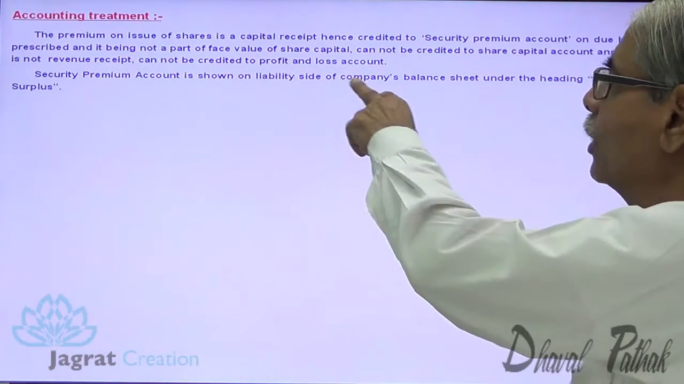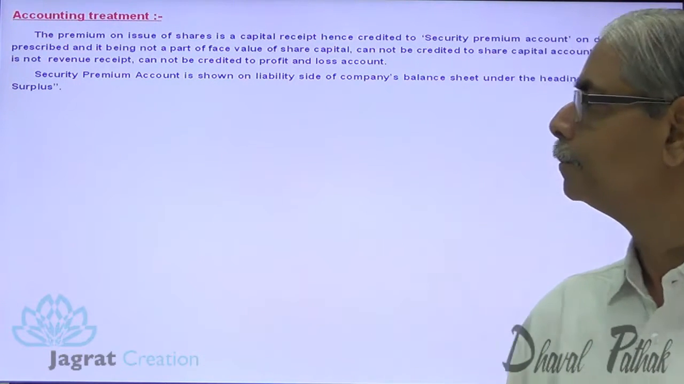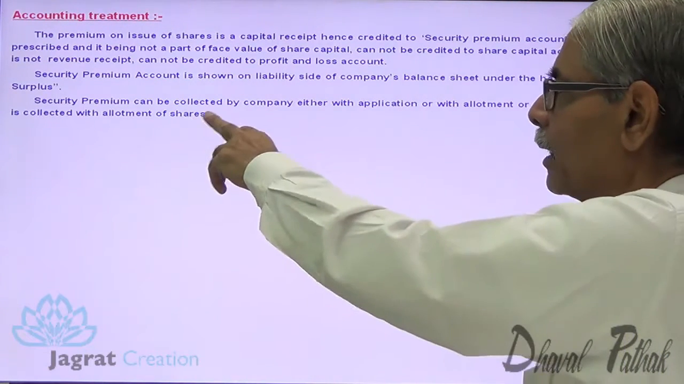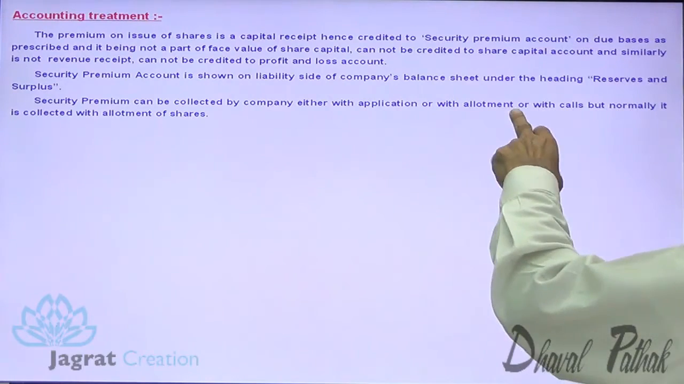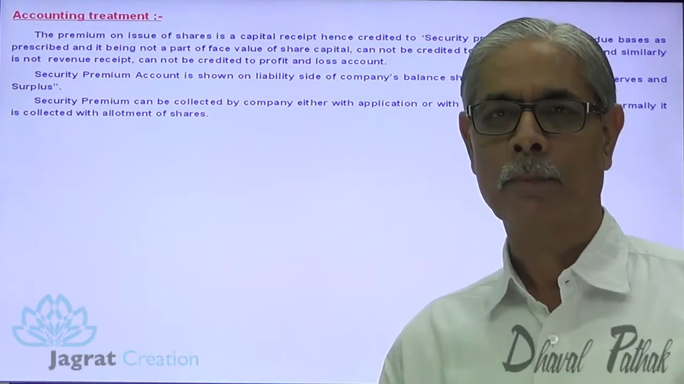Security premium account is shown on the liability side of the balance sheet under the title of reserves and surplus, being capital income. Security premium can be collected by the company with application, with allotment, or with calls, but normally it's collected with allotment.